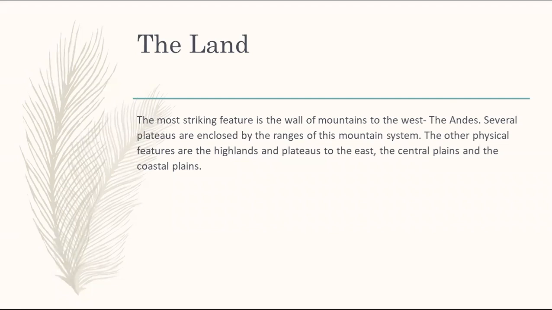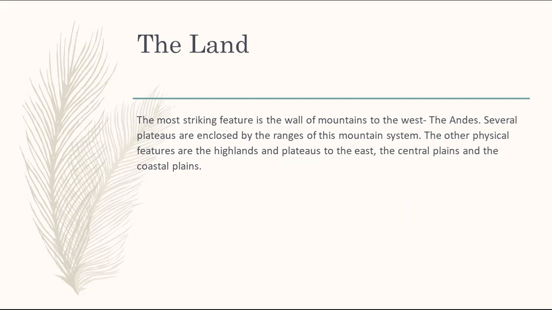The other physical features are highlands and plateaus to the east, the central plains and the coastal plains.